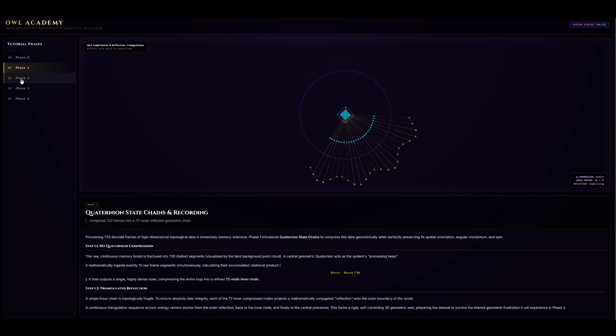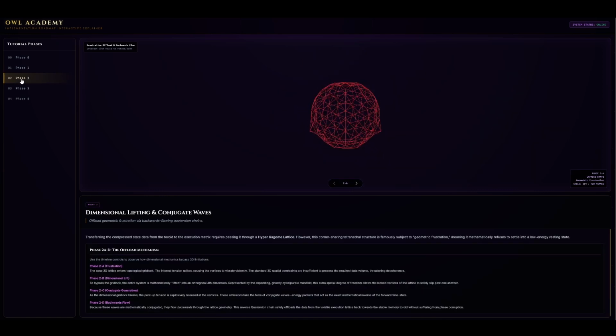It then outputs a single, highly dense node, compressing the entire loop into a refined 72-node interchain, forming a rigid, self-correcting 3D geometric web. However, this corner-sharing tetrahedral structure is famously subject to geometric frustration, meaning it mathematically refuses to settle into a low-energy resting state. The internal tension spikes, causing the vertices to vibrate violently. The standard 3D spatial constraints are insufficient to process the required data volume, threatening decoherence.